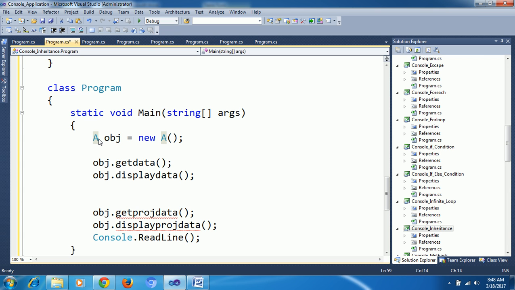This class, if I create an object for this class, I am not able to access what I have below with the child classes. Only I can access this one. If I create an object for this one, I can access this method and this method. That's the inheritance. Means bottom to top is possible, top to bottom is not possible. Next, one more.